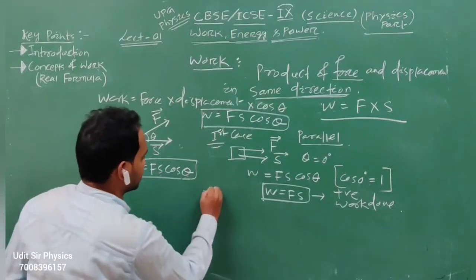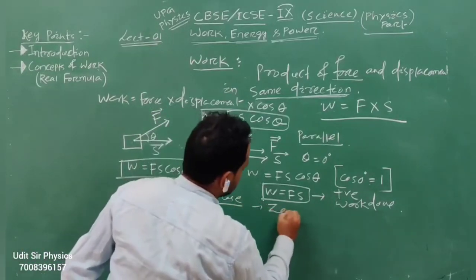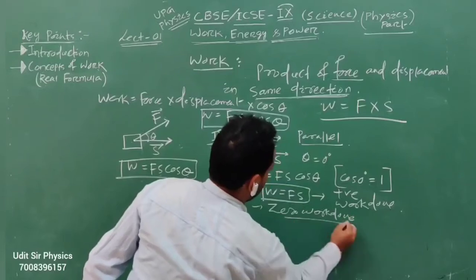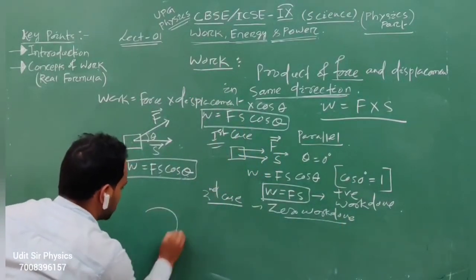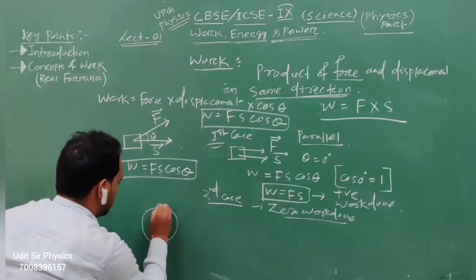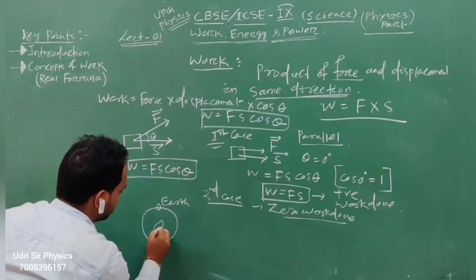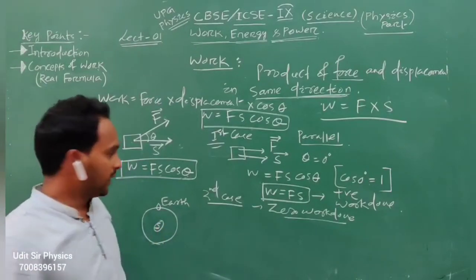And the second case, zero work done. Suppose this is the Earth, and the Earth revolves around the Sun. This is the Sun. Okay.